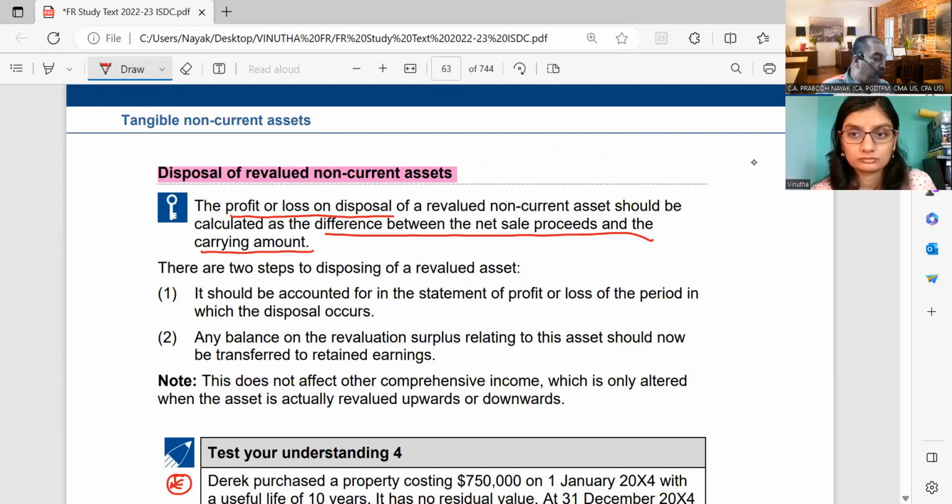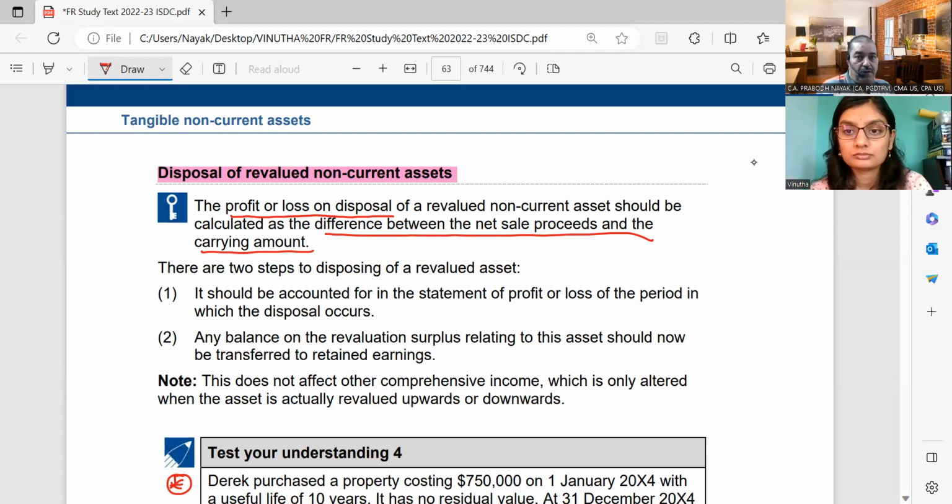Now, this particular asset which you have revalued is now sold by the company after 1 year or so. So what should be done? Whatever is a profit or loss on sale, first show it in the profit or loss account. If it is a profit, credit the profit and loss. If it is a loss, debit the profit and loss.